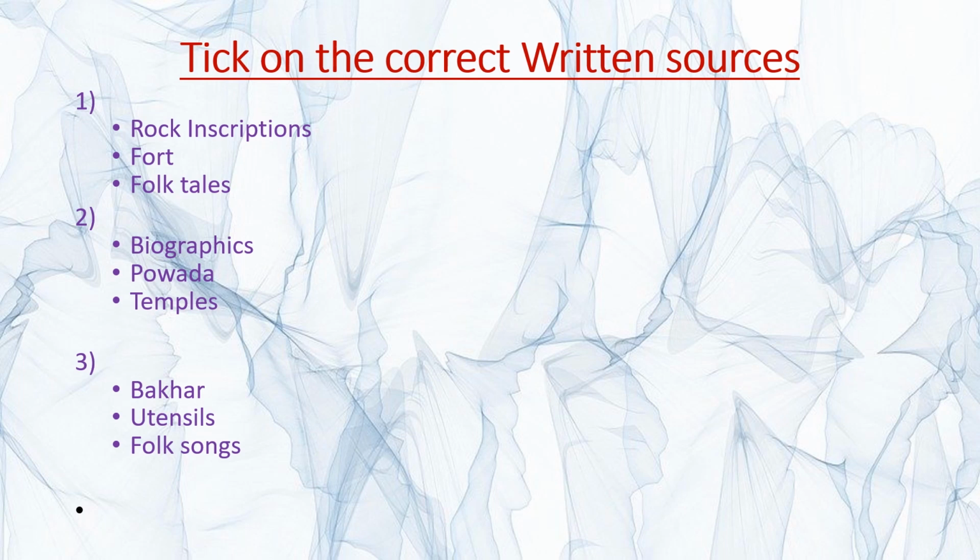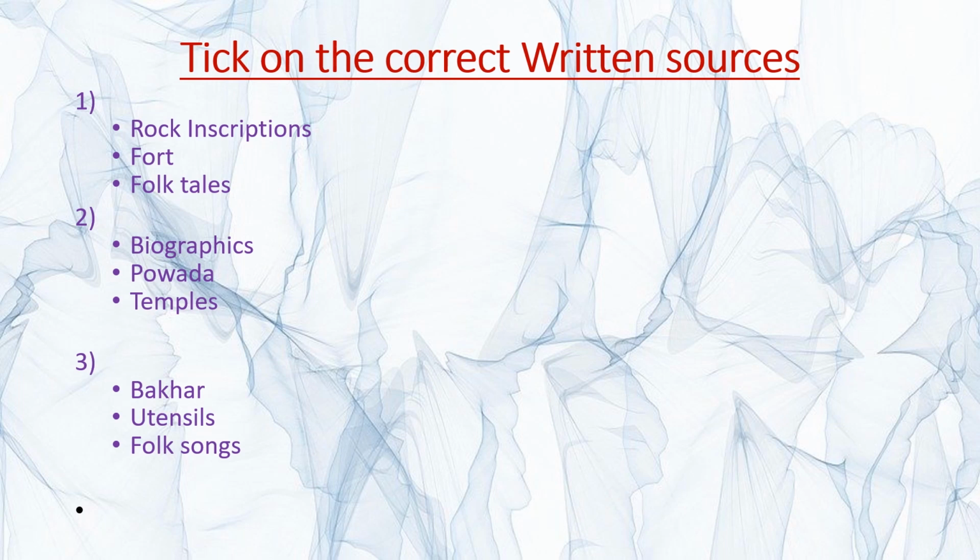Now, see the first one, that is rock inscriptions, fort and folk tales. So, what is the correct answer? That is rock inscription, because the next 2 are, one is material and one is oral source. So, what is the correct answer here? That is rock inscription. So, we are going to see all the 3 questions, right? So, the first one is the written source.